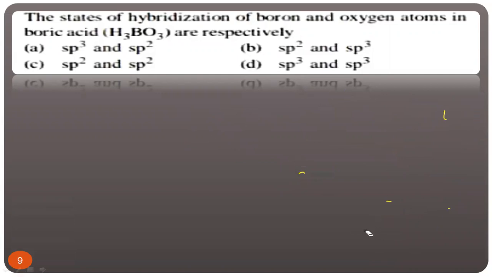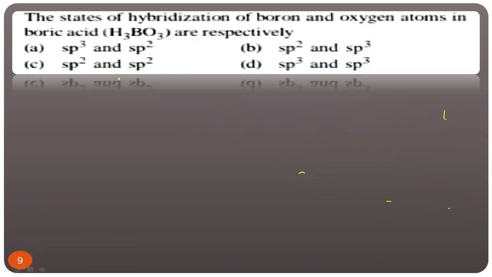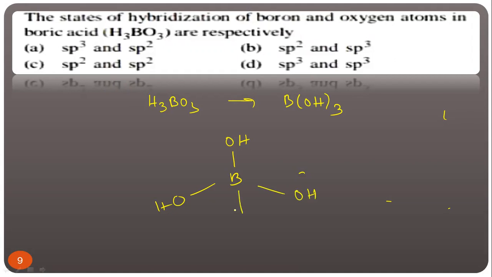Clear? Now, very good question again. Now, the state of hybridization of boron and oxygen. Actually, H3BO3 is written like this: B(OH) whole thrice. Always remember. Now, when we draw the structure like this, OH, OH, and OH. Now, boron forms how many single bonds? 3. So hybridization is sp2. Oxygen, look at 2 lone pairs here and 2 bonds. So total hybridization is sp3, that we know. sp3 also. Here is also sp3.